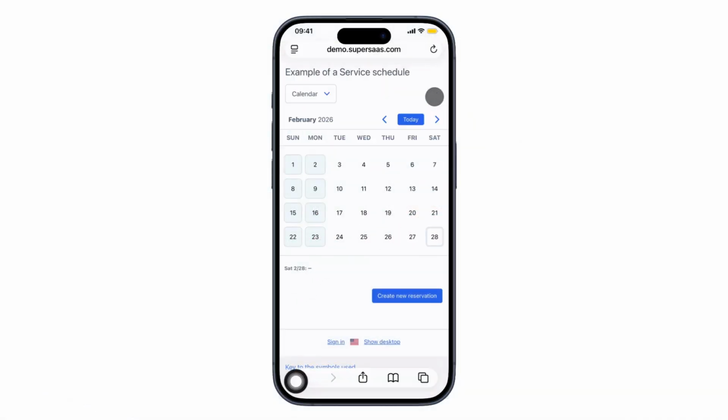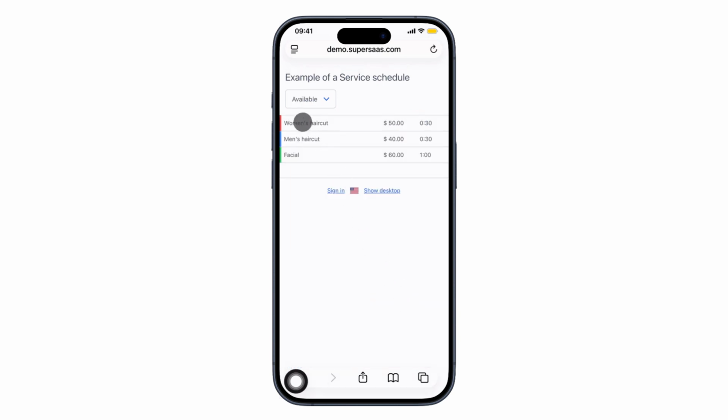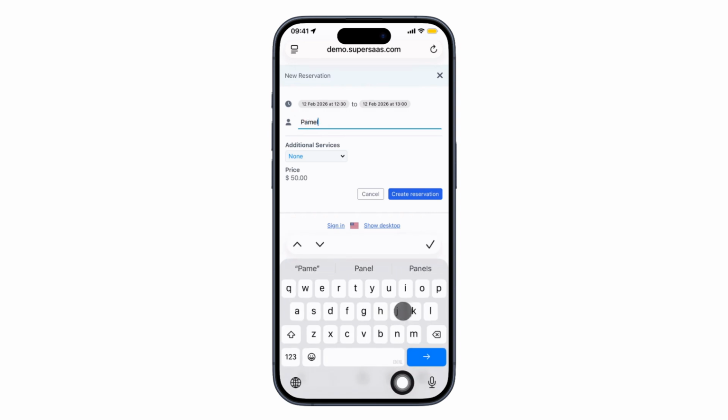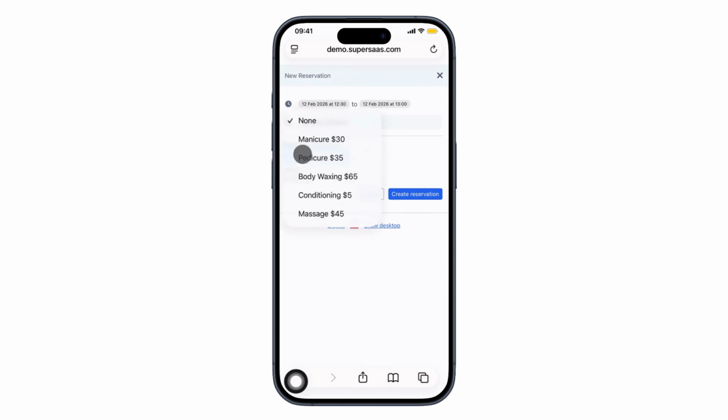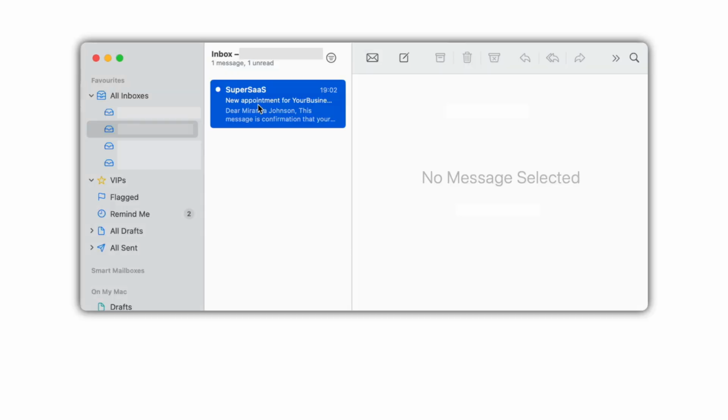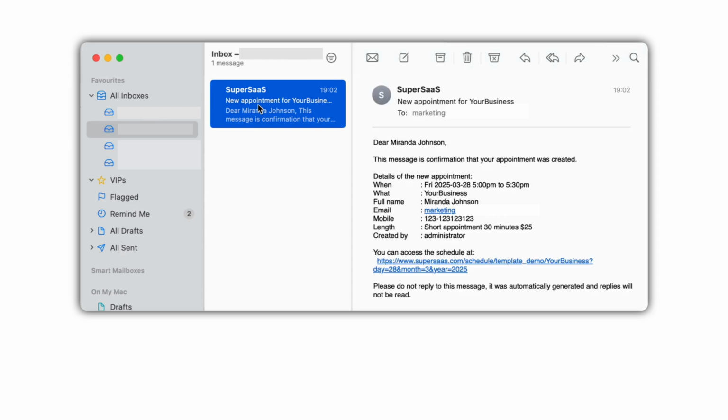Super SaaS works seamlessly on any device. Whether your clients are at home or on the go, they can book or change an appointment straight from their mobile phones. There is no need to download an app first to make booking as easy as possible. Reduce no-shows with automatic email and SMS confirmations and reminders. Plus, you can also receive instant notifications yourself if a booking is changed last minute, keeping you informed at all times.